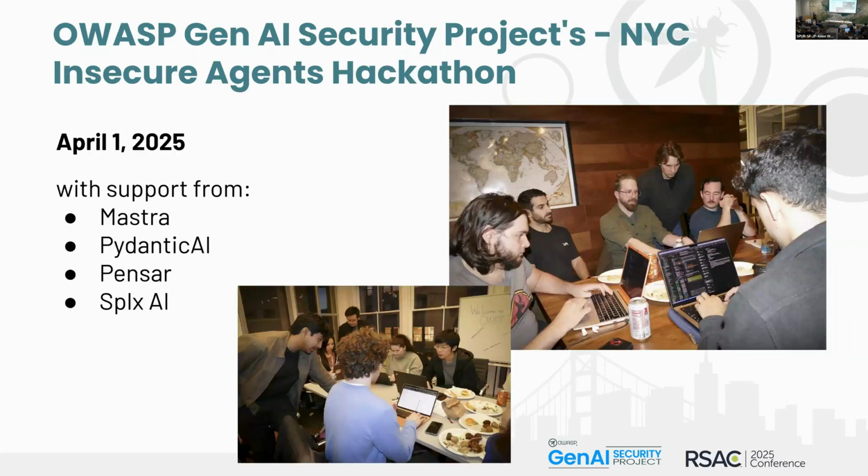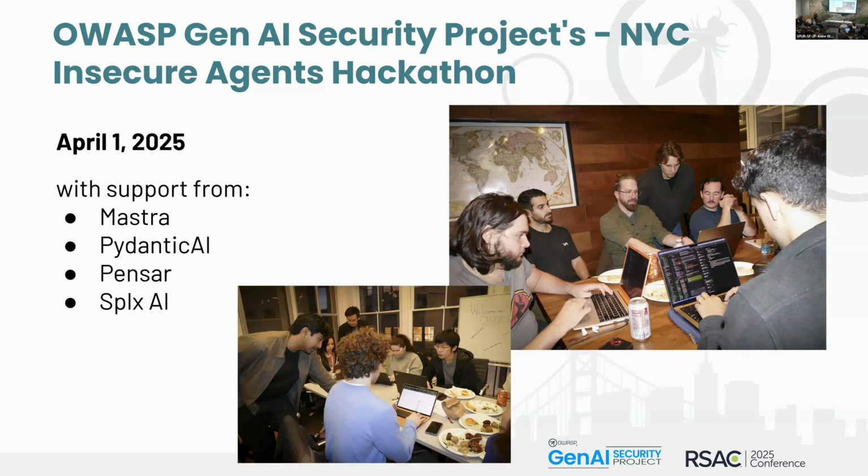One of the things we did to expand our outreach, because OWASP is fantastic and there are so many people here, but we just need more. We need more people to create examples of insecure agents, so we know what not to do, or really put ourselves in a position to provide actionable guidance. One of the ways we did that is we hosted a hackathon in New York City at Penzar HQ. Thank you so much, Penzar, for helping us host that. It was on April 1st, which is kind of fun, right? Because it's April Fool's Day. Let's actually get together with the idea of building something that's insecure by design, on purpose, which was kind of fun. We did that with support from a few companies: Mastra, Pydantic, Penzar, and Splix AI.